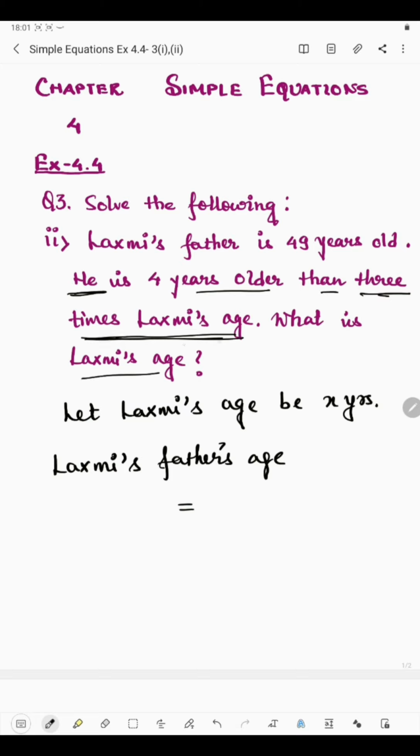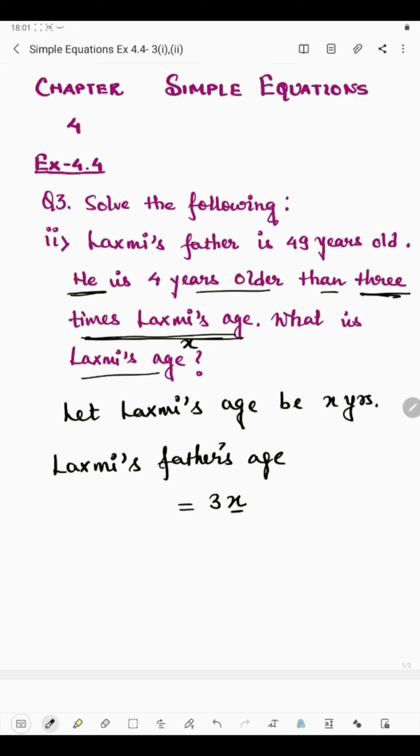Now Lakshmi's age we have considered as x. 3 times means 3 is multiplied by x, times means multiplication. So 3 times x. x is whose age? Lakshmi's age. Okay, so to get Lakshmi's father's age, we need to multiply Lakshmi's age by 3.